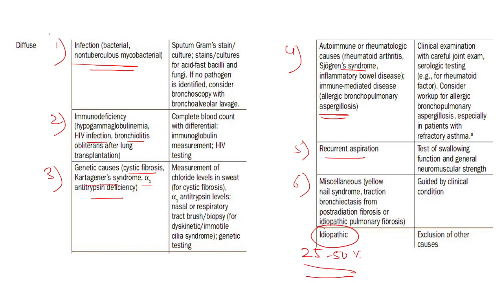Now for infections, we will go for sputum staining, sputum Gram staining and culture, and then we also have to detect acid-fast bacilli. If no organisms are detected, then we can go for bronchoscopy with bronchoalveolar lavage. Similarly, for immunodeficiency states, we will do a workup, that is immunoglobulin measurement, HIV testing, CBC, etc. For genetic causes, workup according to the disease. Again, for autoimmune or rheumatological causes, we go for the specific workup. And for recurrent aspiration, we will test the swallowing function and neuromuscular strength.